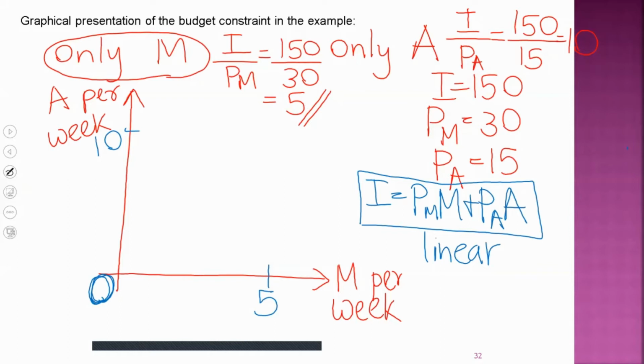One is the vertical intercept, and the other point is the horizontal intercept.